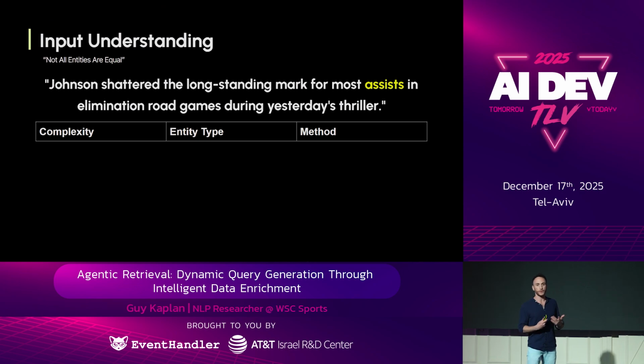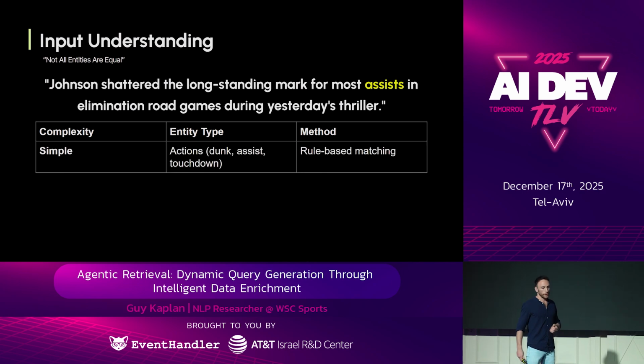They require different amount of effort, okay? So there's easier cases where we have a closed set, a small closed set of entities, like actions. We know about all the actions in the NBA. We know about the assists, the dunks, the floaters, everything. Okay, so we can just simply extract the action and then match it using rule-based methods.